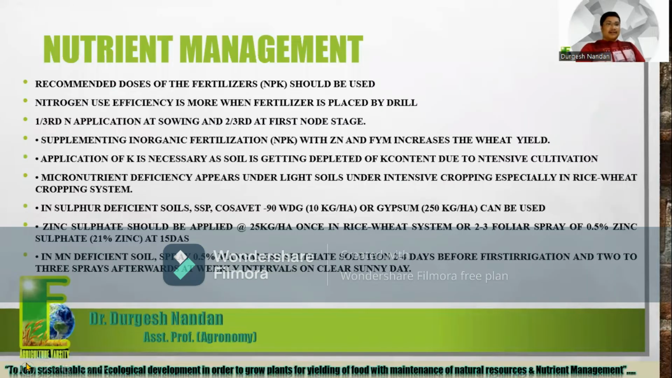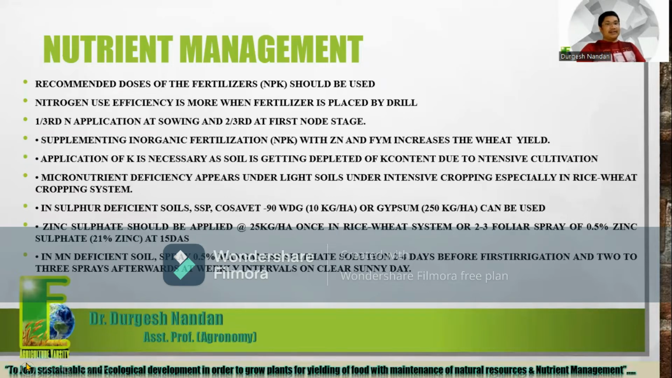So in nutrient management, recommended doses of the fertilizer NPK should be used. Nitrogen use efficiency is more when fertilizer is placed by drill. 1/3 nitrogen application at sowing and 2/3 at first node stage. Supplementing inorganic fertilization NPK with zinc and FYM increases the wheat yield. Application of potash is necessary as soil is getting depleted of potash content due to intensive cultivation. Micronutrient deficiency appears in light soils under intensive cropping, especially in the rice-wheat cropping system.